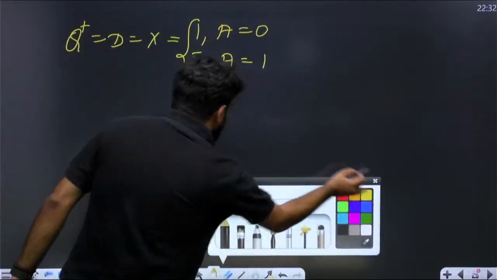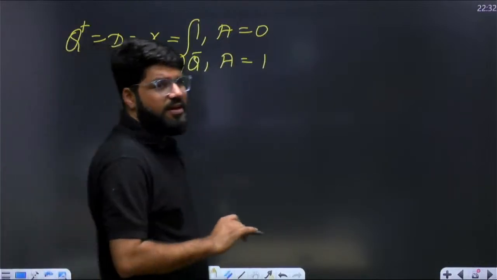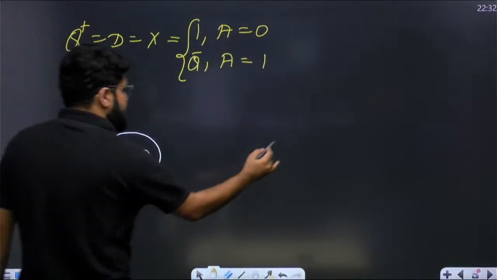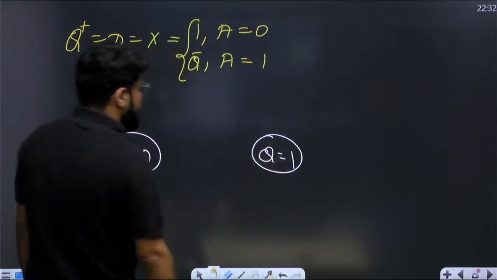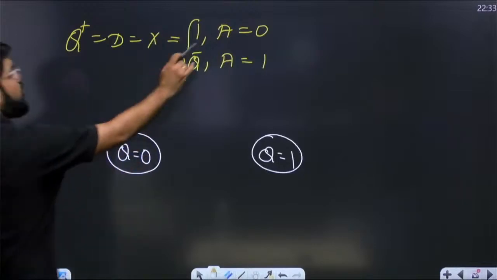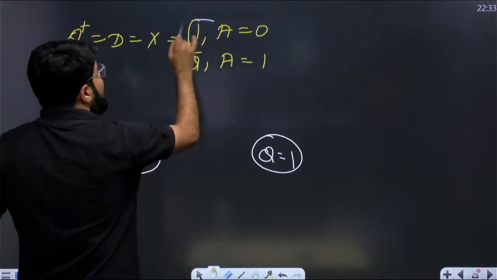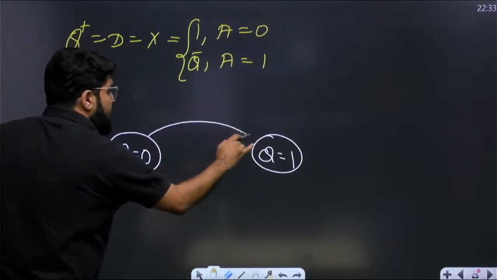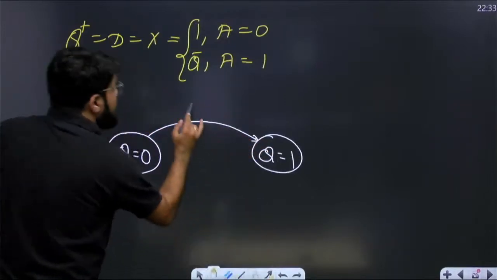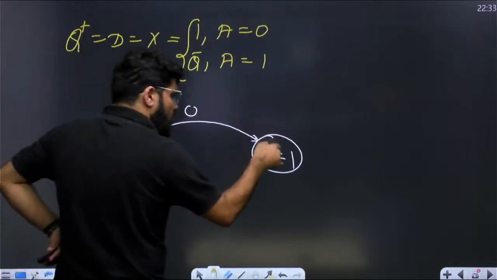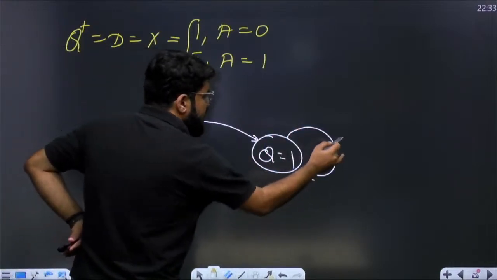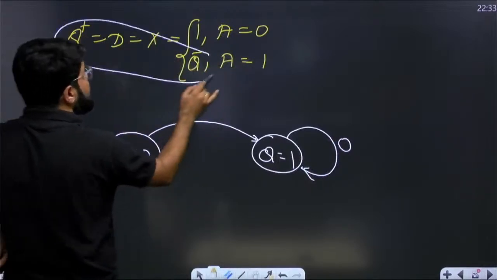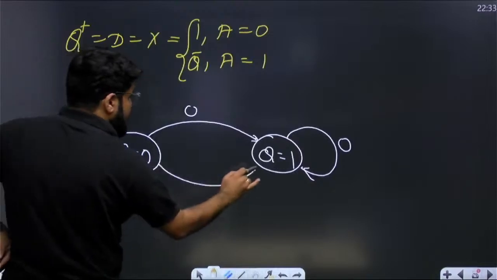Now, what is the state transition diagram? There is only one flip-flop, and one flip-flop has two states, set or reset. This is the reset state. This is the set state. If the input is 0, the next state is always 1. So the next state transition always has to go to the set state. If you are already in set, remain in set if the input is 0. What will happen next? If the input is 1, the next state is toggle. This is the toggle condition. So if you are in 0, then also you will complement.